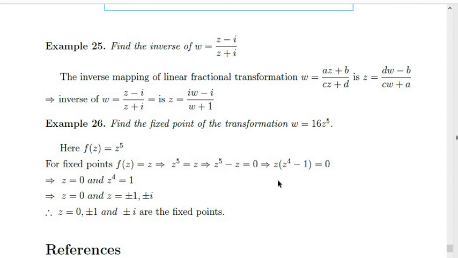Then we take Z as common: Z into Z raised to 4 minus 1 equal to 0, that is, Z equal to 0 and Z raised to 4 is equal to 1. The fourth roots of 1 are plus or minus 1 and plus or minus I. The total number of roots is equal to 5. Therefore, Z equal to 0, 1, minus 1, I, minus I are the fixed points. Thank you.